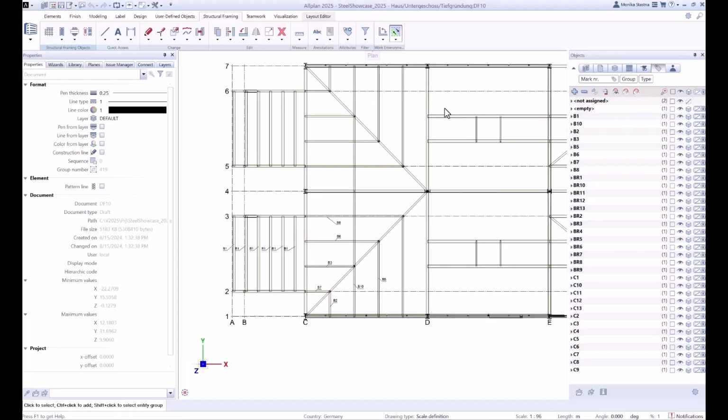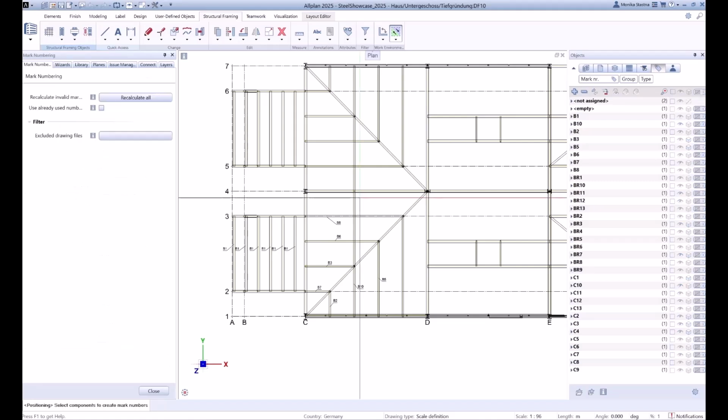Thank you, Tim. For version 2025, we introduced a new functionality for the mark numbering. When you start the function, you will see a palette with 3 new properties. Every property has its own information button with a short description.